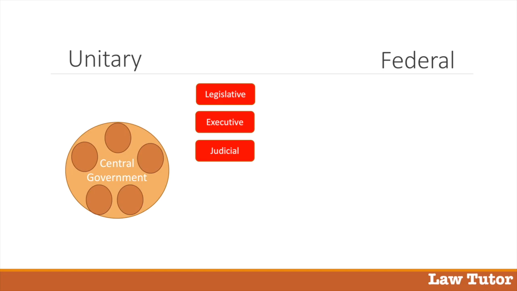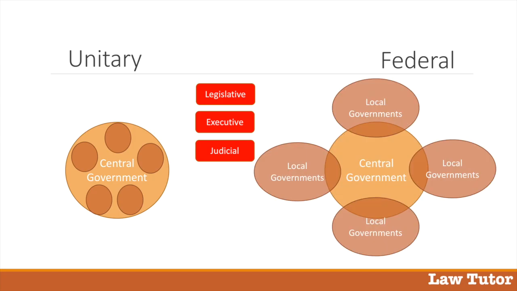A federal government, on the other hand, has distribution of power at the central level and the state level. In other words, the legislative power, the executive power, and the judicial power is split between the central government authority and the local governments. In a federal system, more autonomy is given to the local governments to manage their affairs.